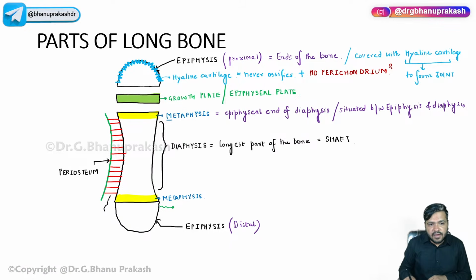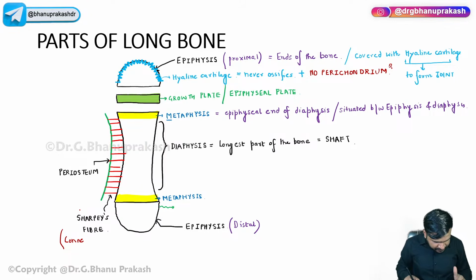This red color which we have drawn is the Sharpey's fibers. Very, very important. So basically, what is the work over here? It is the connective tissue.